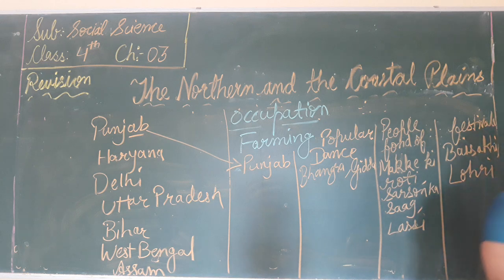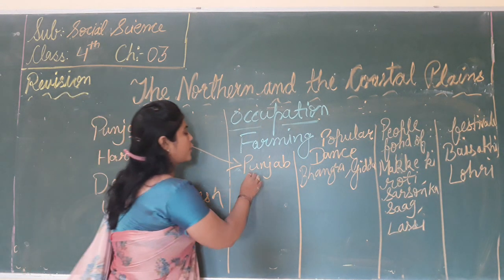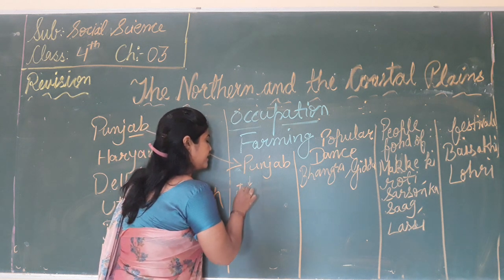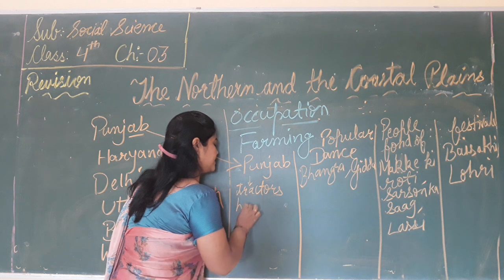The farmers use modern machines like tractors and harvesters.